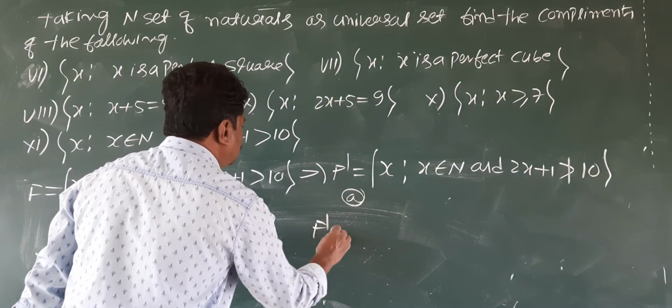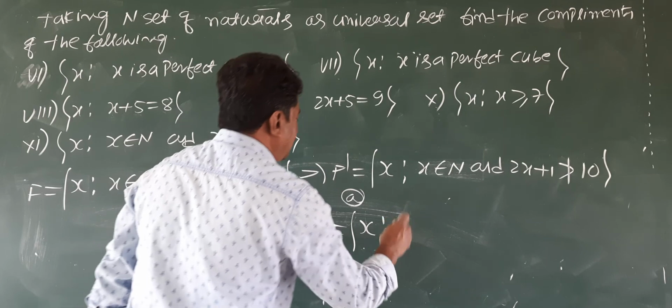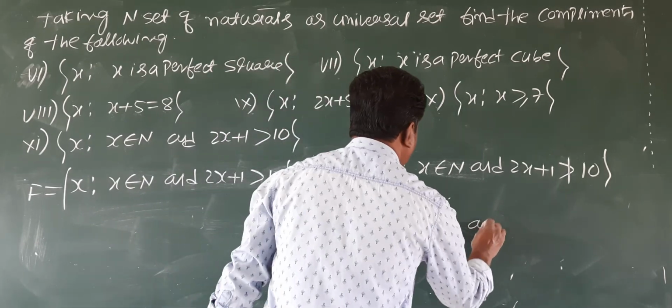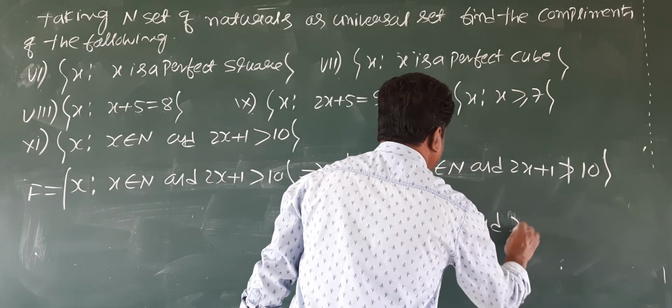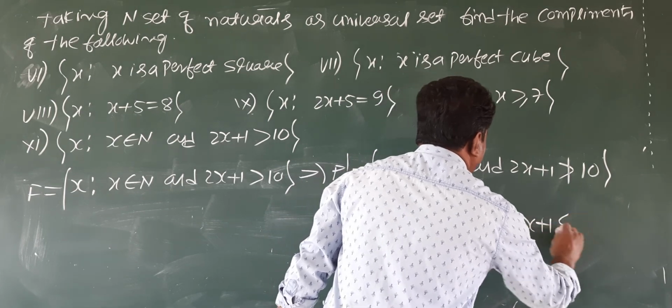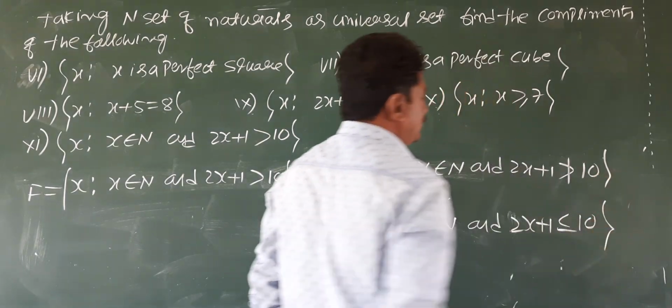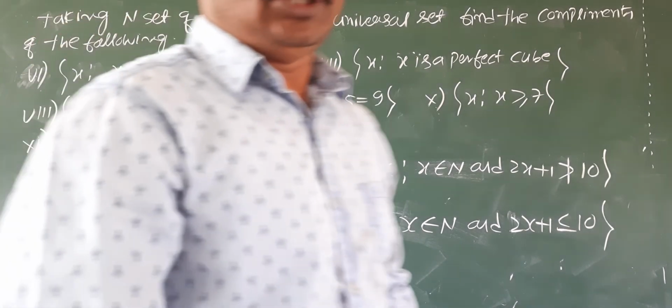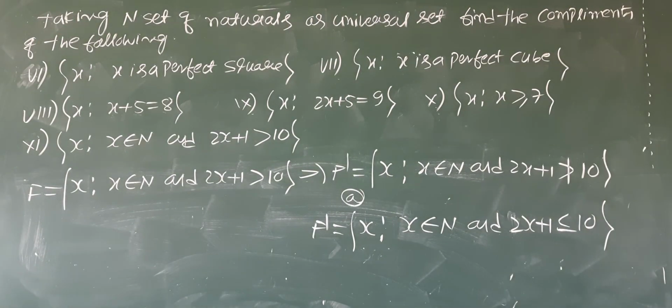So F dash equals the set of all x such that x belongs to N and 2x plus 1 is less than or equal to 10. Not greater than means less than or equal to 10. I hope you understood how to find complements. So let's move on to one more question, students.